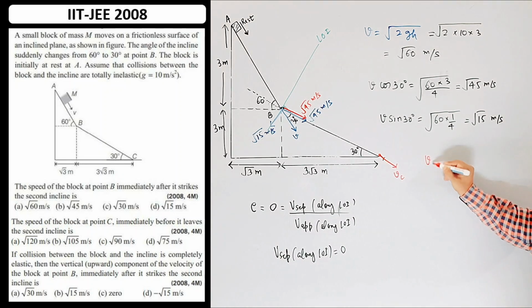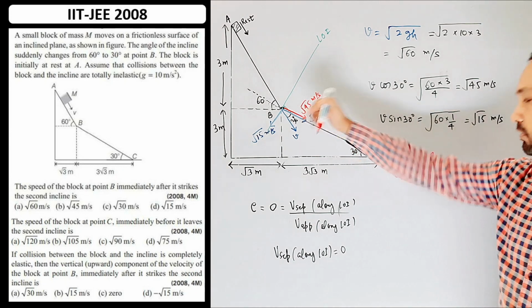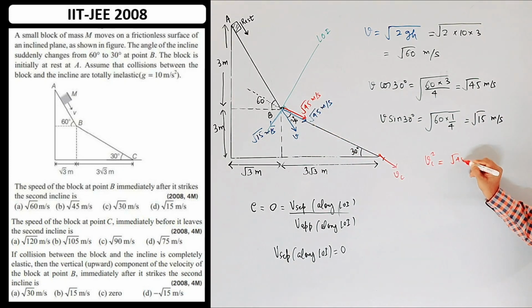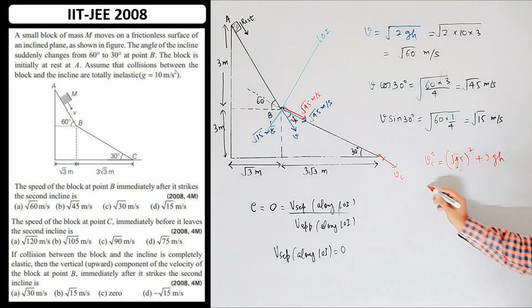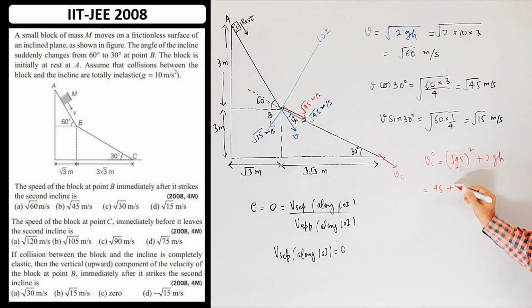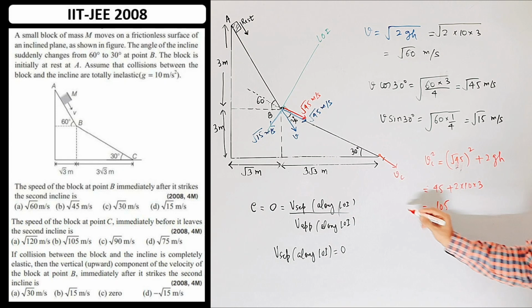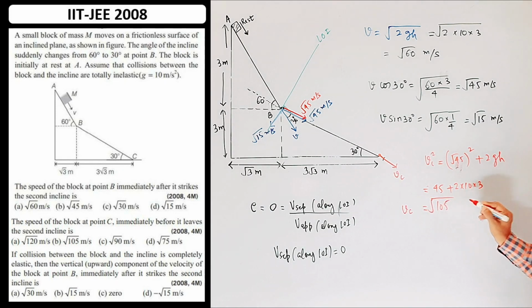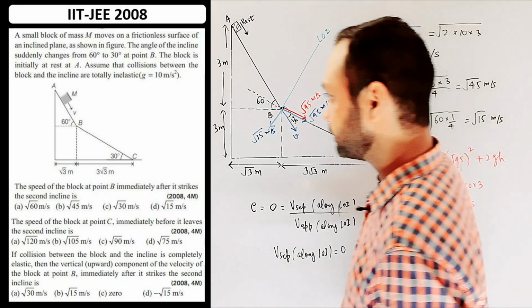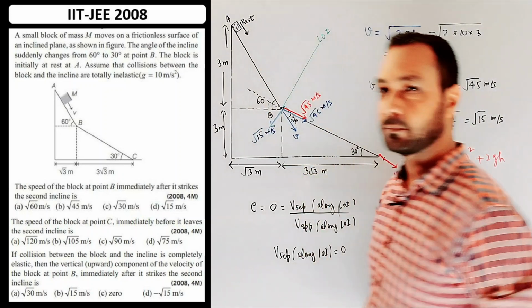So Vc square will be this velocity square, root 45 whole square, plus 2gh. h is 3 meter, so that is 45 plus 2 into 10 into 3, so that will be 105, this Vc square. So Vc will be square root of 105 meter per second, and which is our option B again.